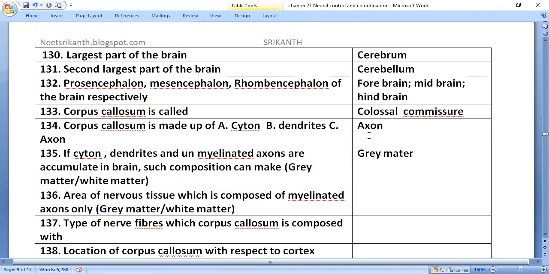Area of the nervous tissue which is composed of myelinated axons only? Gray matter. Myelinated axons only, that is white matter. Type of nerve fiber which the corpus callosum is composed of: myelinated axons. Location of the corpus callosum with respect to the cortex: below the cortex.